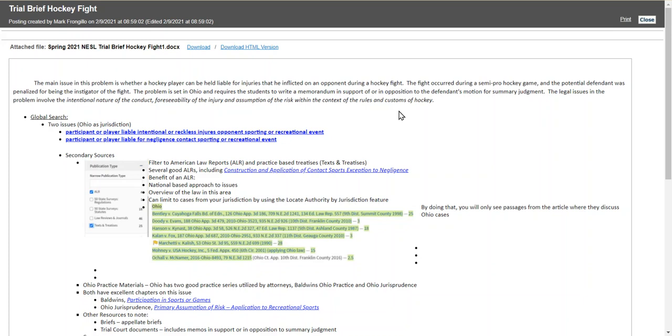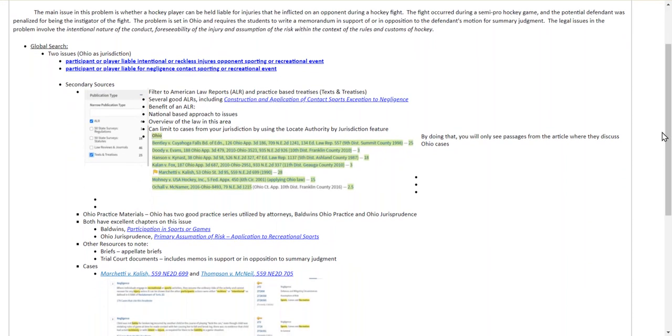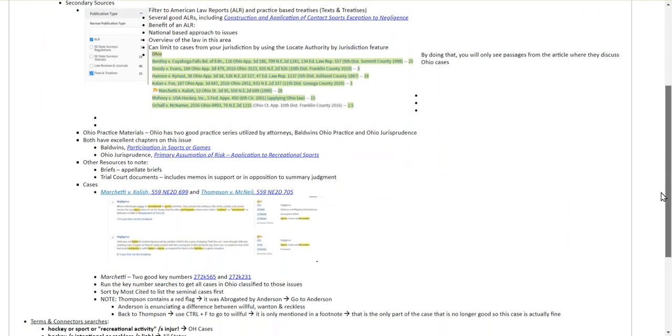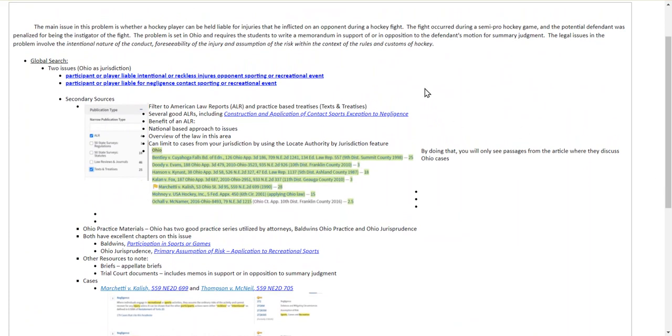Hi, short video on how to use Westlaw to research your trial brief issue surrounding the hockey fight in Ohio. Keep in mind, I can't go into a lot of detail in this video, but regardless, you will have access to a handout that goes into a lot of depth and has hyperlinks so that you can quickly click a link and run a search or identify documents.